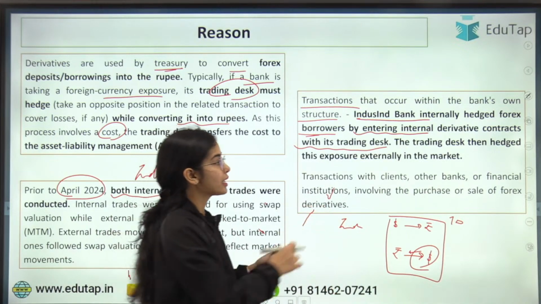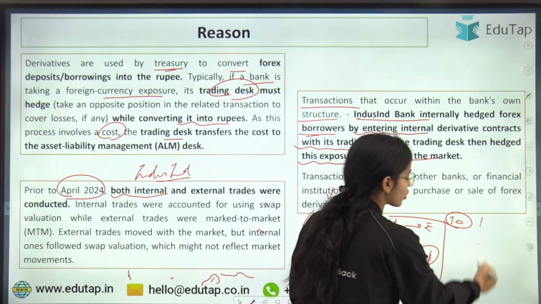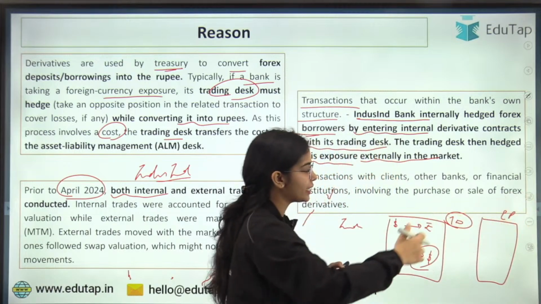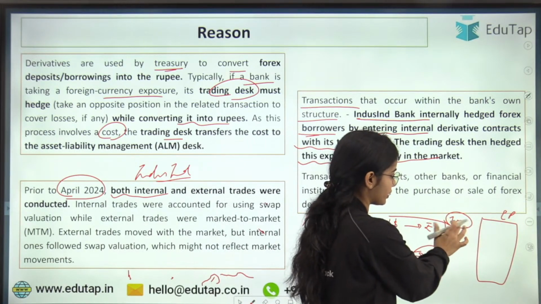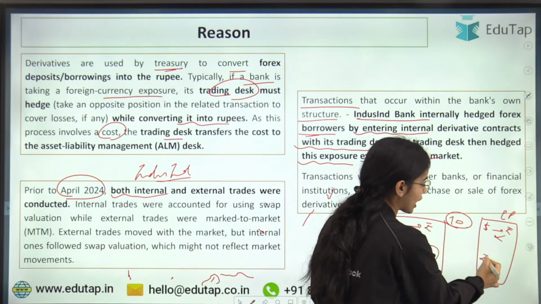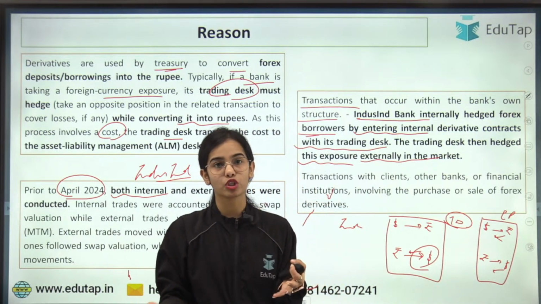The trading desk then hedged this exposure externally in the market. The trading desk entered into another contract with an external party, a third party, a client, saying that I am giving you dollars, give me the rupees right now, and later on I will give you the rupees and you will have to give me the dollars. So this was the process going on.